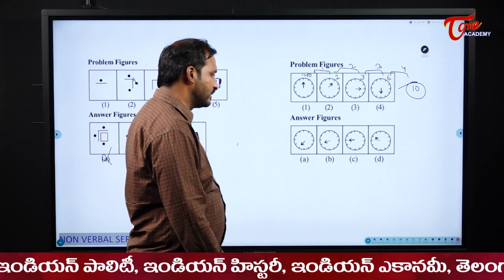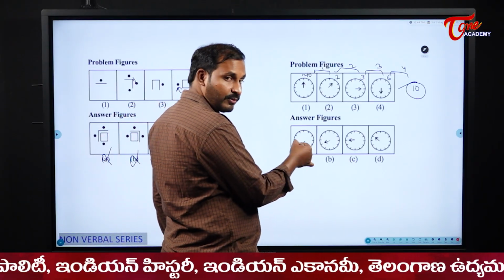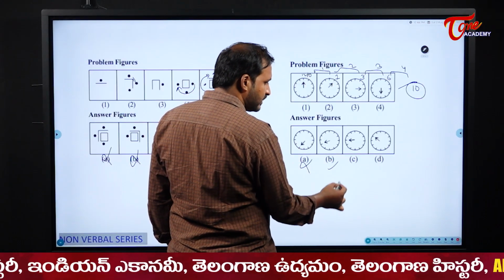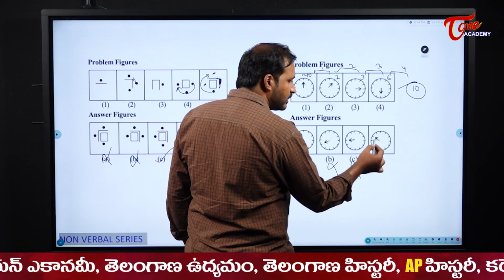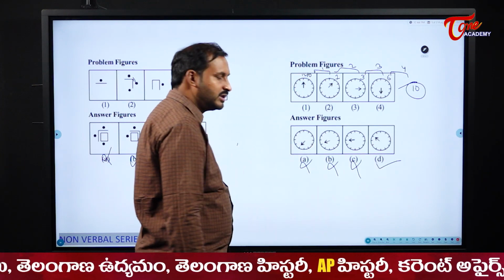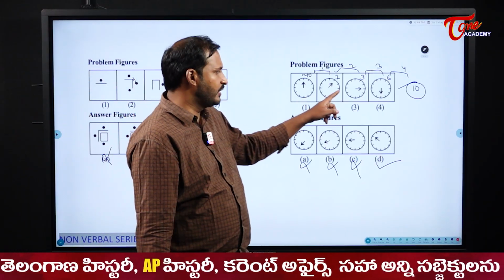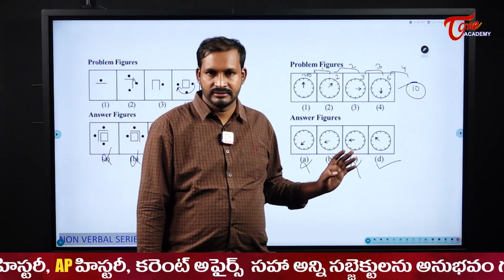It should indicate what? 10. So it is showing what? It is pointing towards what? 7. So it is wrong. It is pointing towards 8. This one is also wrong. It is pointing towards 9. This one is wrong. But this one is pointing towards 10. So my answer here becomes option D. Which direction it is pointing and how it is increasing.